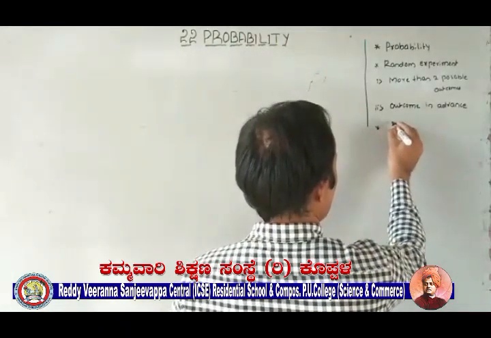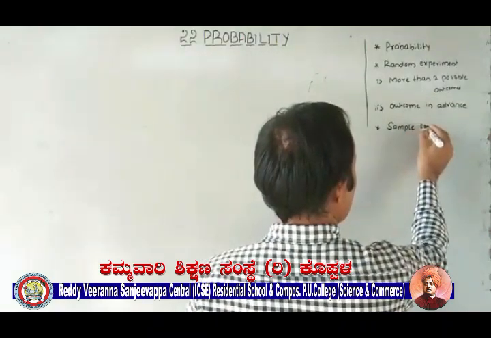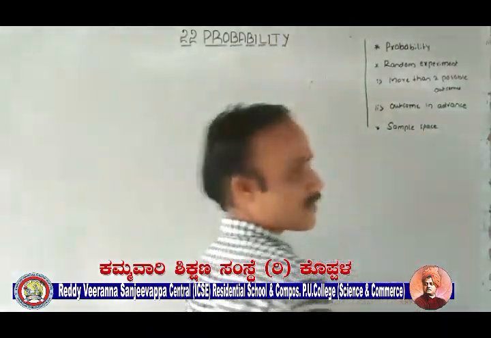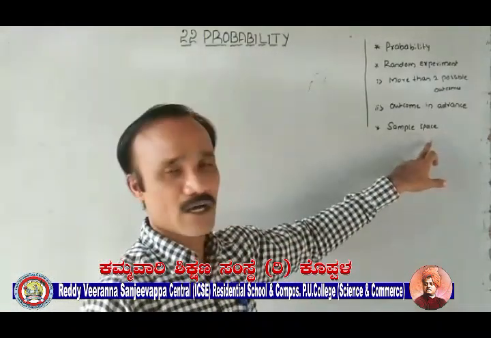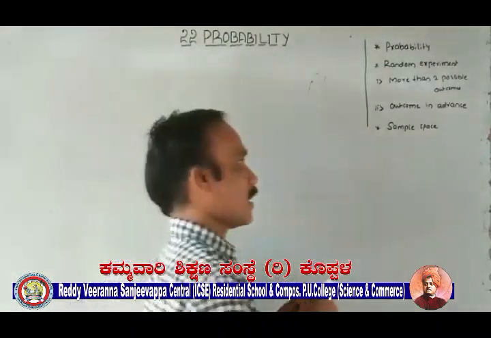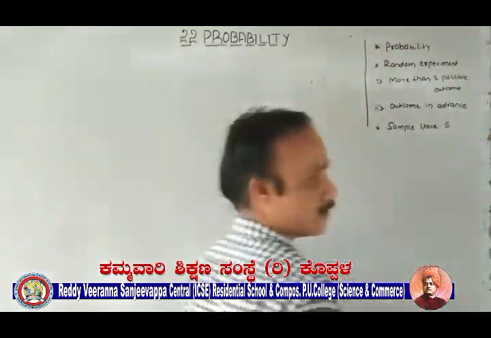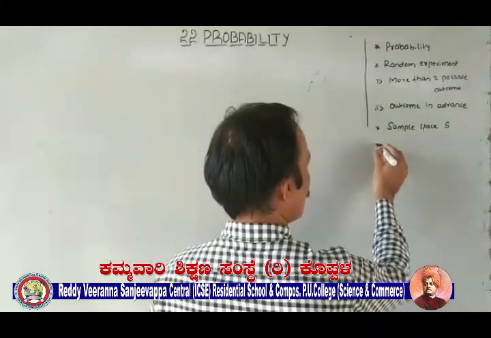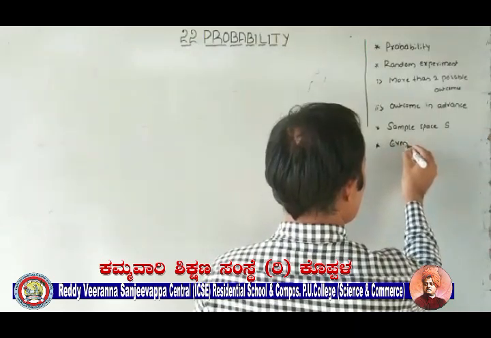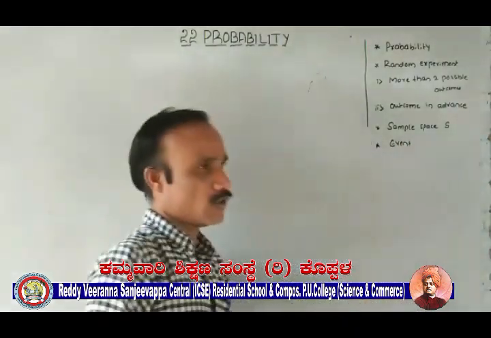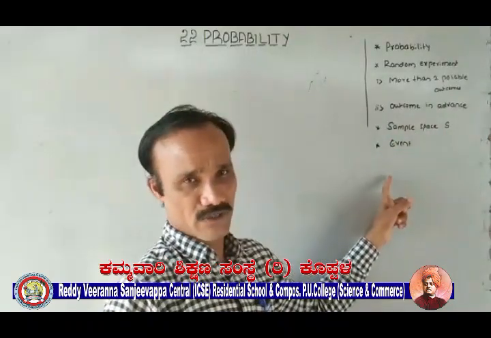Next definition, very important: sample space. Sample space is the set that consists of all the possible outcomes of a random experiment, and it is denoted by the capital letter S. Very important. Fourth definition, that is event. All the subsets of a sample space are called events.